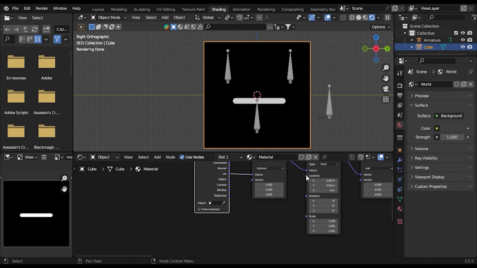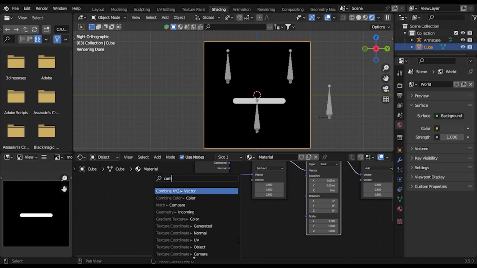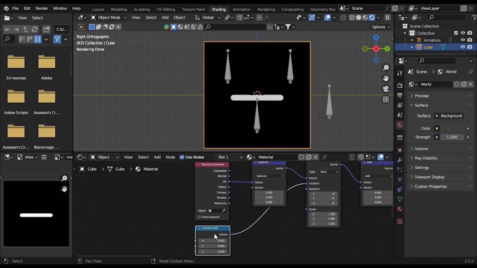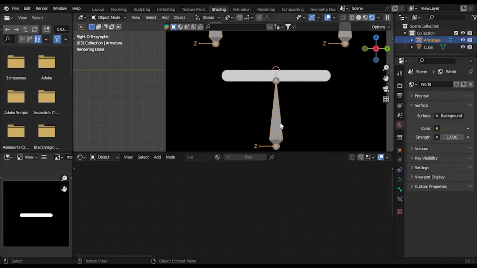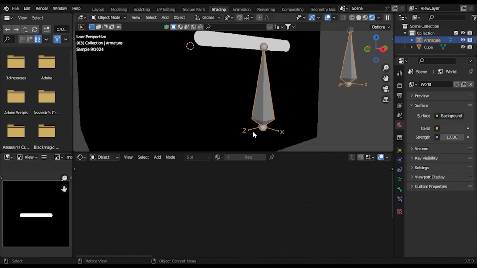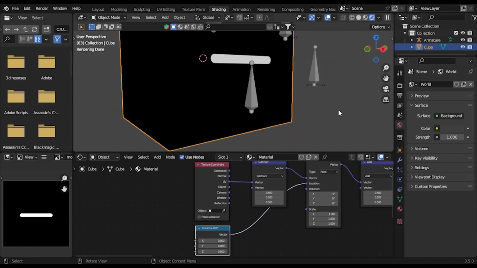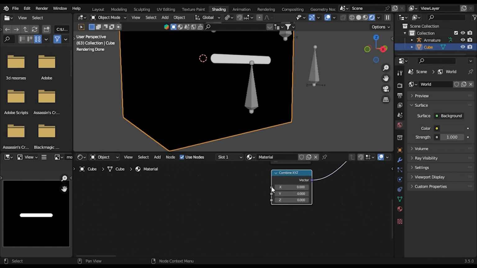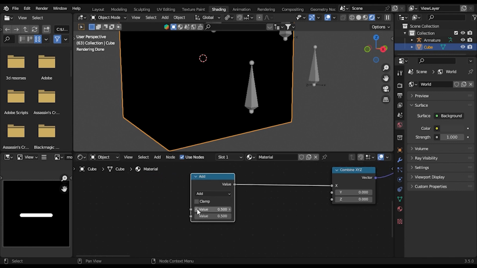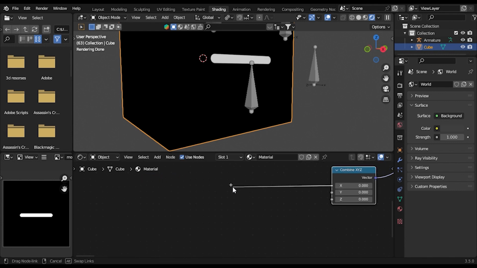And to control them both, you need a combine XYZ, and you want to take this bone. Let's see which axes we want. We want the Z axis and the Y axis. So go back to shading. You want to add a math node, or let's just add a value node.